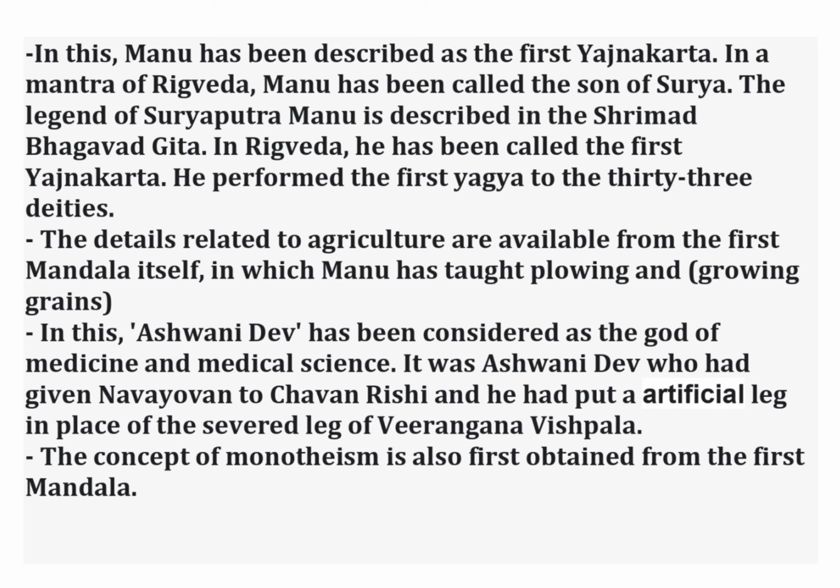The legend of Surya Putra Manu is described in the Srimad Bhagavad Gita. In Rigveda, he has been called the first Yajnakarta. He performed the first yajna to the 33 deities. The details related to agriculture are available from the first mandal itself, in which Manu has taught plowing and growing grains.